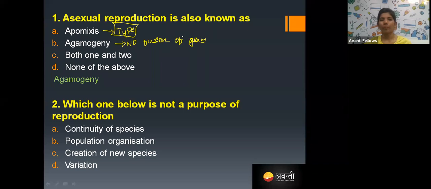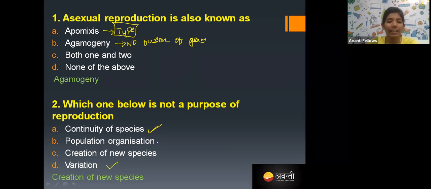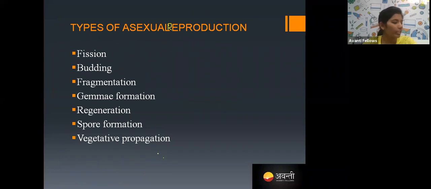Yes. So this is a very simple question. If reproduction is taking place, it can continue its species. So whatever may be the organism, it can continue its species, variation takes place and population organization can be maintained, but reproduction cannot give you a new species. The same species only is going to be born, right? A new species will not be born. Then that is not called reproduction, that is called an experiment, right? Isn't it? So now we'll see the types of reproduction, right?